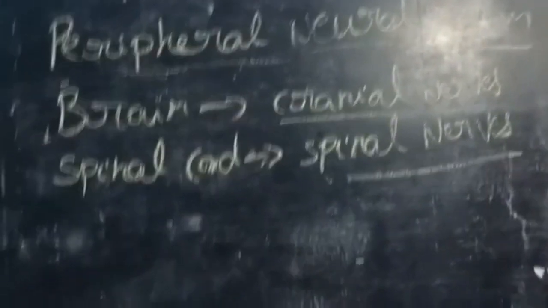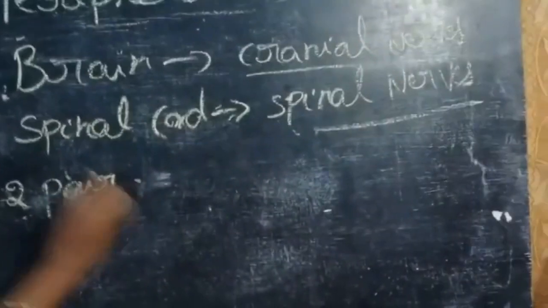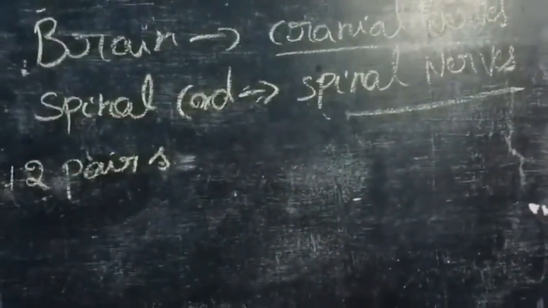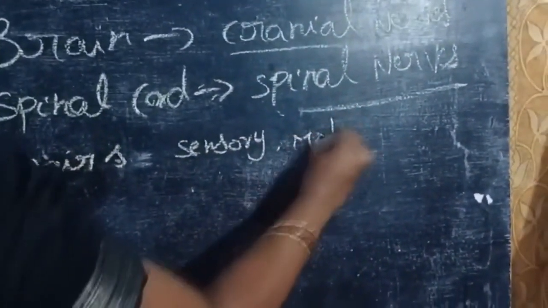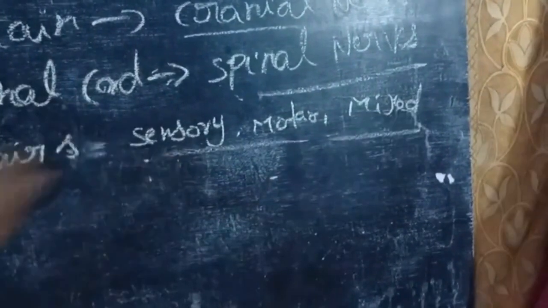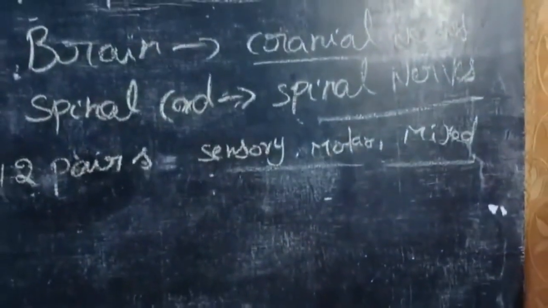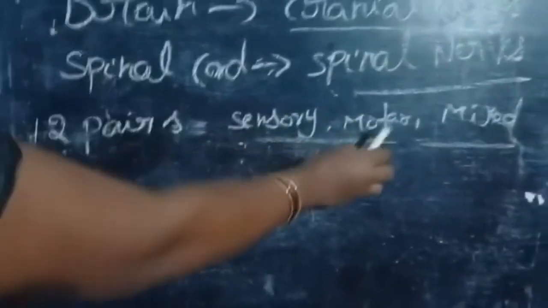Okay, let us see cranial nerves. How many are there in human beings? Cranial nerves are 12 pairs in humans. Functionally, they are of 3 types, namely sensory, motor and mixed. 12 pairs of nerves are cranial nerves. These are the 3 types of nerves: sensory, motor and mixed.